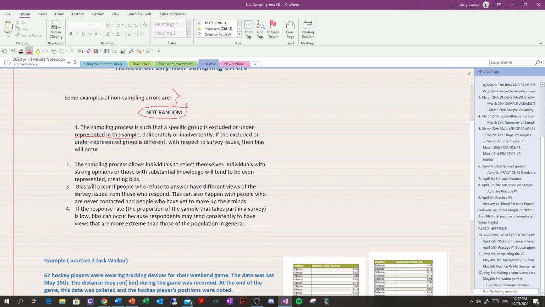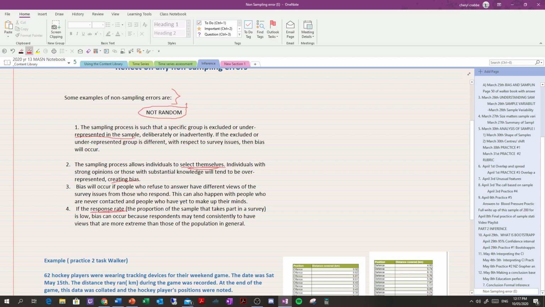The sampling process allows individuals to select themselves. So you've got this self-selection. So people with self-selection tend to have very strong views about things that may not be a balanced point of view, and you may create bias. Bias will occur if people refuse to answer and have different views of the survey issues. So if they don't answer at all, that's a problem.